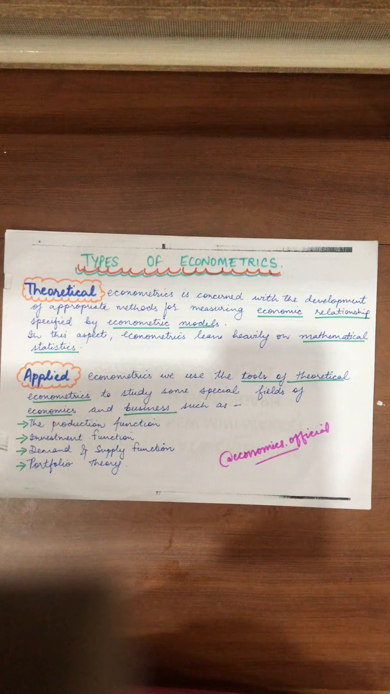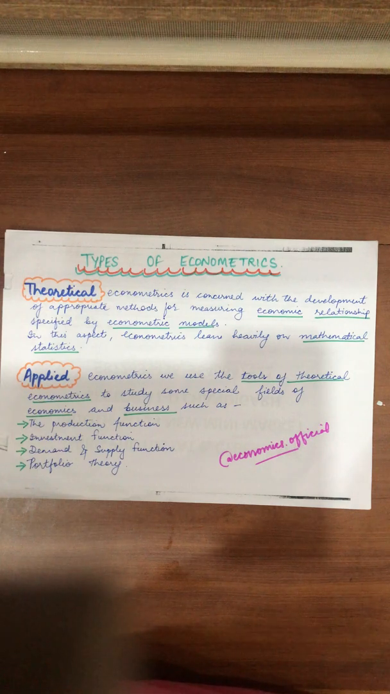Next is types of econometrics. As we have learned, it is of two types, theoretical and applied. So we will study about this. First is theoretical. Theoretical econometrics is concerned with the development of appropriate methods for measuring economic relationships specified by econometric models. In this aspect, econometrics leans heavily on mathematical statistics. This is theoretical.